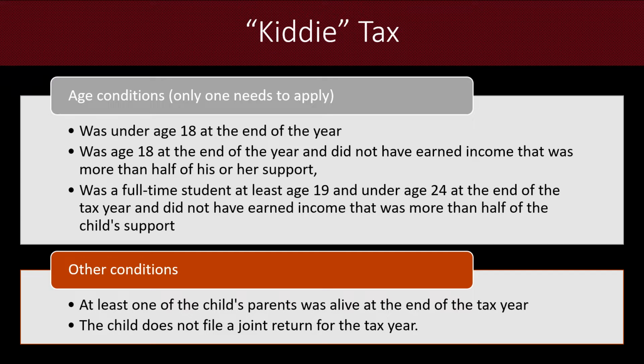Or were they a full-time student, at least age 19 and under the age of 24 at the end of the tax year, and did not have earned income that was more than half of their support? So thinking about that situation for those scholarships and fellowships that are considered unearned income, the other conditions would be that at least one of the child's parents is alive at the end of the year, and the child is not filing a joint return for the tax year.